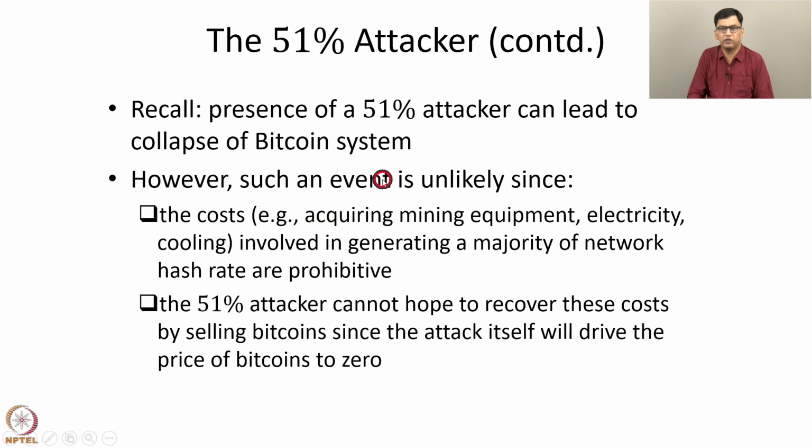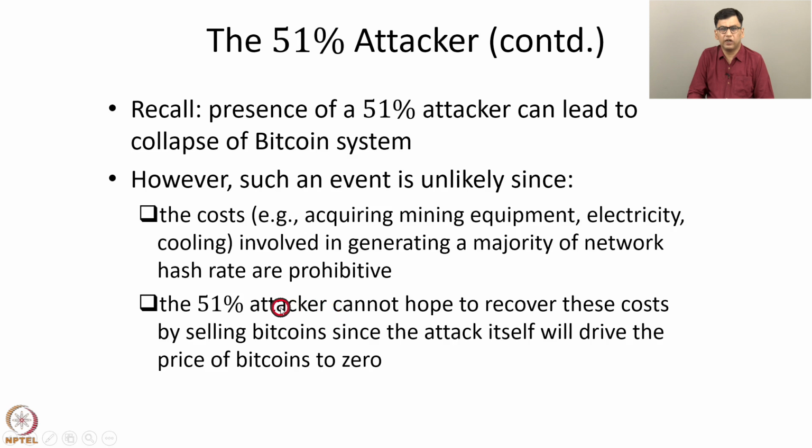Another reason why this event is unlikely is that someone will not have any incentive to launch a 51% attack. The 51% attacker cannot hope to recover these costs by selling bitcoins because the attack itself will drive the price of bitcoins to zero. So if no one wants to use bitcoins, then the price of bitcoins will go to zero.